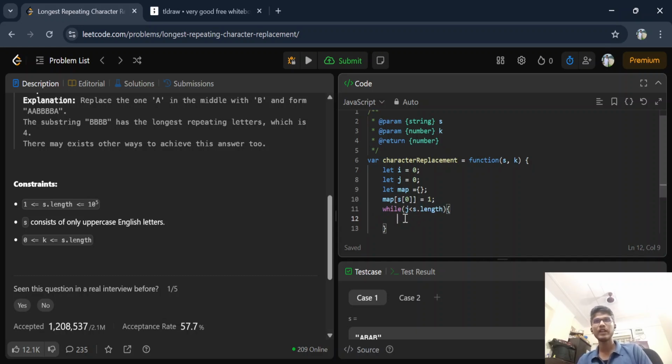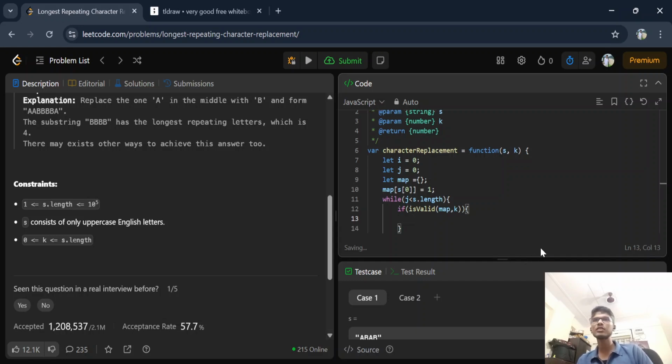Yes, while j is less than s.length. Yeah, again we are going good. So while j is less than s.length, if my window is valid, I'm writing isValid, which is a function. I will send map and k to it, and I'll get something from that function. This function will tell me if my window is valid.